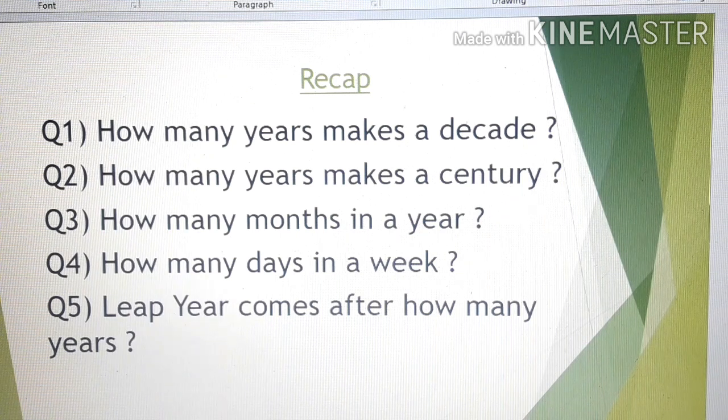Question number 3. How many months are in a year? There are 12 months in a year, isn't it? Can you name those months, children?